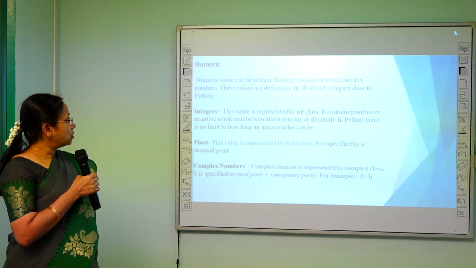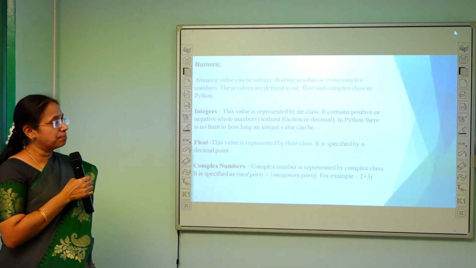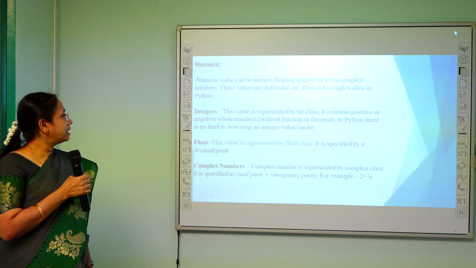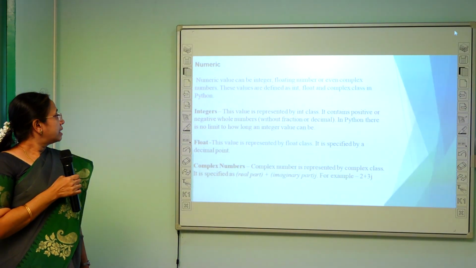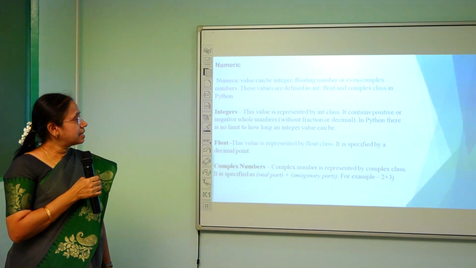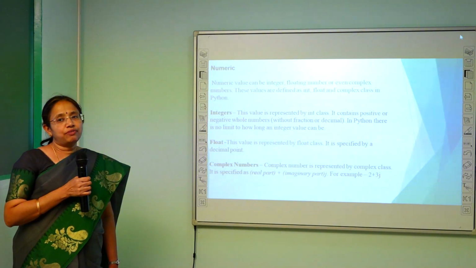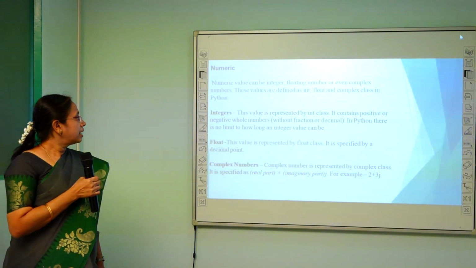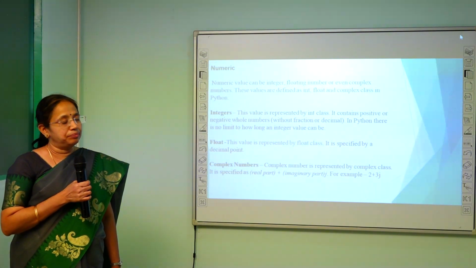Numeric values can be an integer, floating number or even complex numbers. These values are defined as int, float and complex class in Python. Next is integers. This value is represented by the int class. It contains positive or negative whole numbers, that is, without fraction or decimal numbers. In Python, there is no limit to how long an integer value can be.